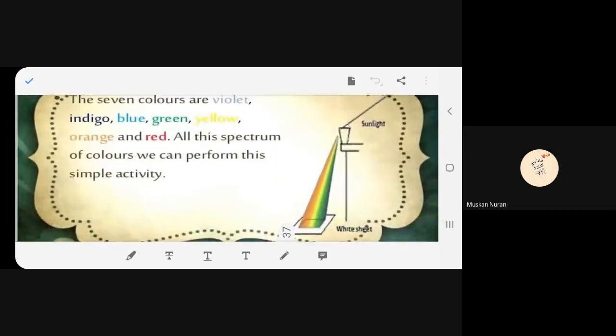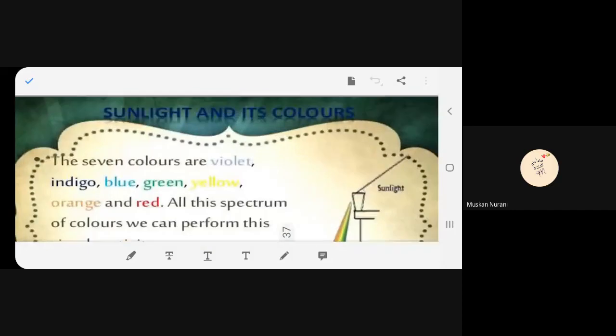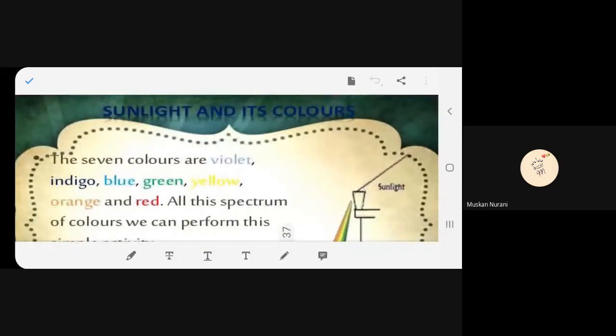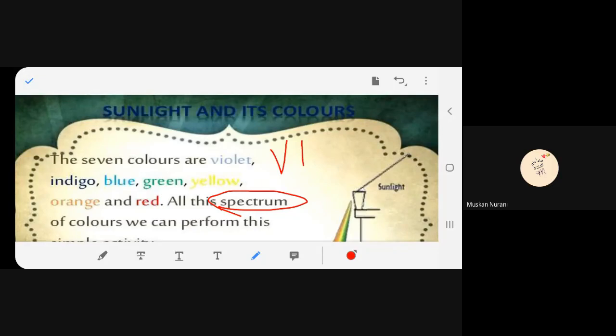Now, if I ask what sunlight is made up of, what will be your answer, beta? Spectrum. If I say V, I, B, G, Y, O, R, what is it? VIBGYOR. Can you say it with me, beta?